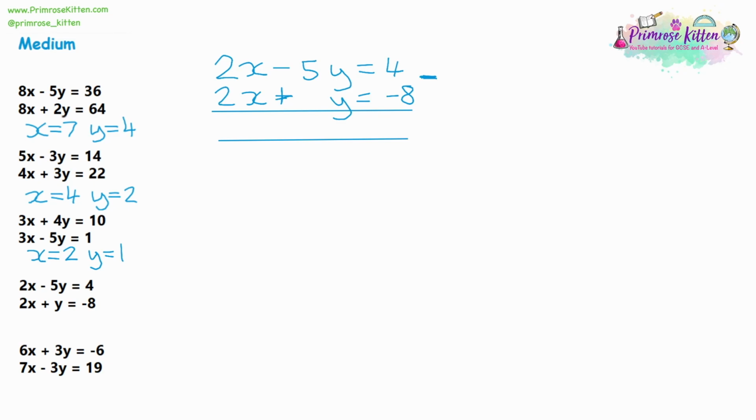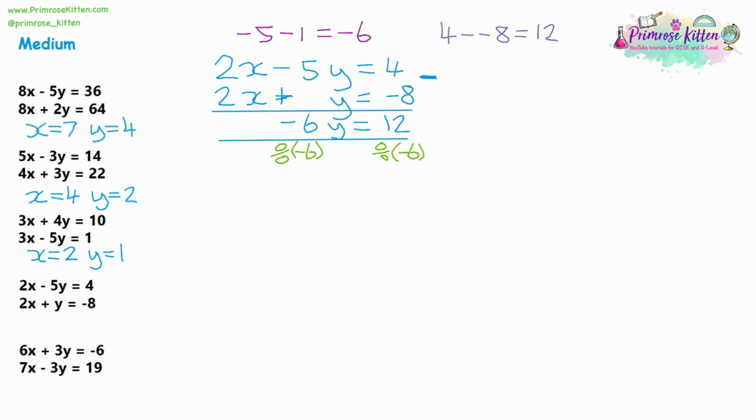Then we've got -5 take away 1, which would give us -6. So we're going to have -6y. Then we're going to have 4 take away -8, double negative, which gives us a +12. So -6y is equal to 12. So let's divide both sides. I'm going to divide by -6 and do that to both sides.